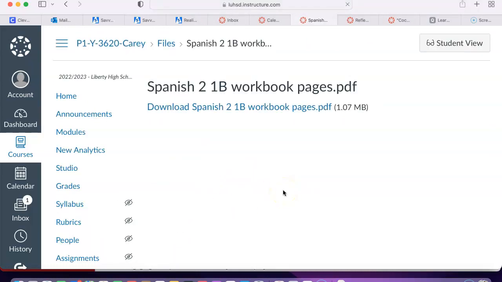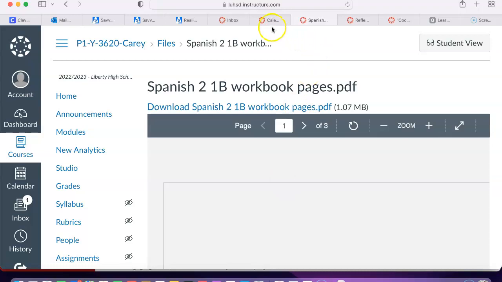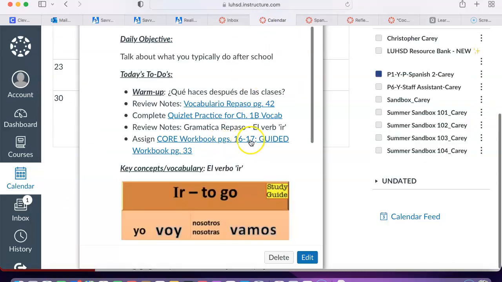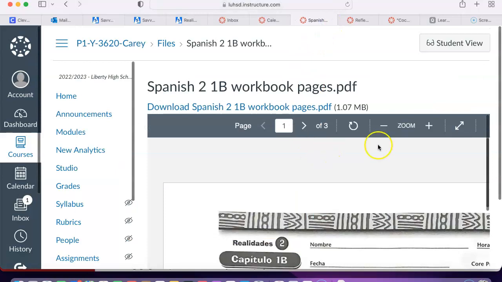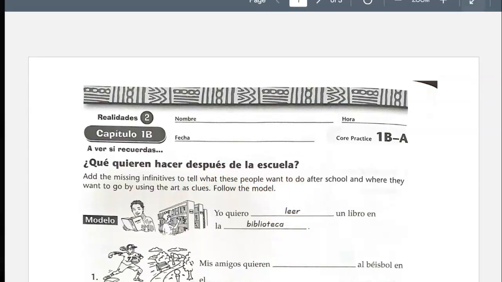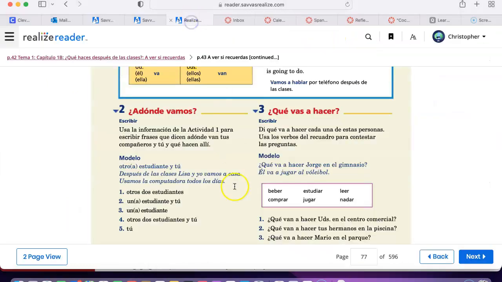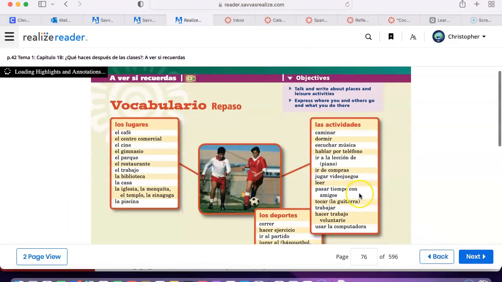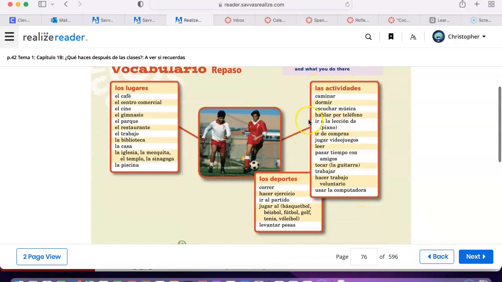So let's take a look at these pages, starting off with core workbook pages 16 and 17. So I'm going to blow this up a little bit. Add the missing infinitives. Remember, the infinitive is the verb in its basic unconjugated form to tell what these people are going to do after school and where they need to go to do that. So you're going to use the notes on page 42 to complete this. You're going to use the infinitives, right?